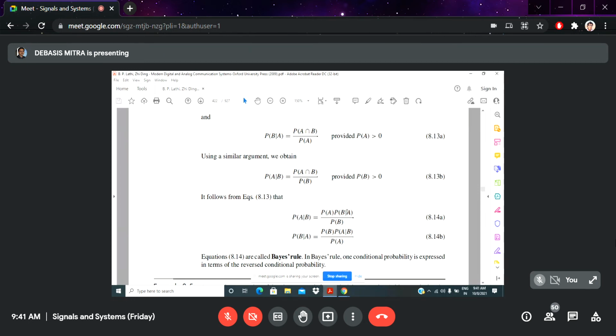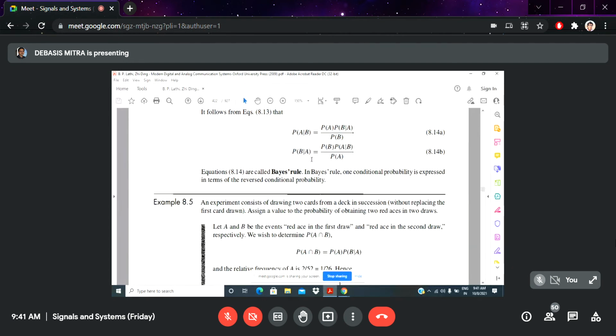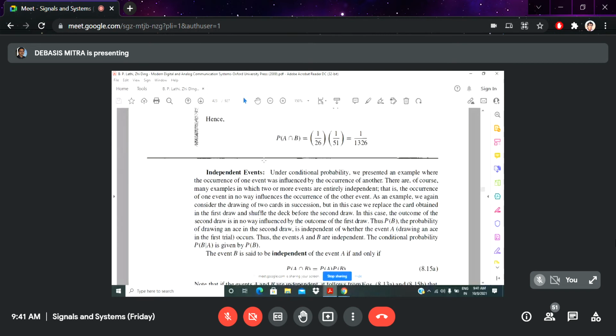The other conditional probability and the probability of A and B are required to calculate the conditional probability of A with respect to B. Now here, if it is an independent event, a particular case under conditional probability, that means the occurrence of two different events is totally independent of each other, then what happens?